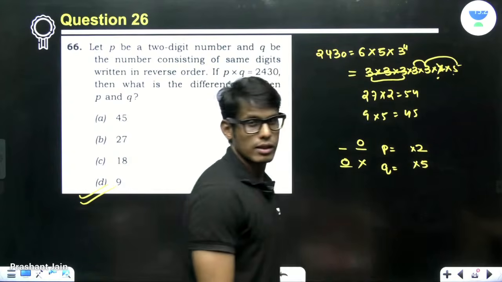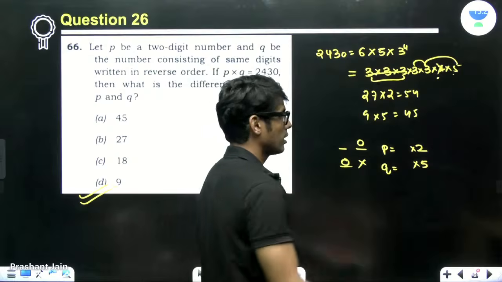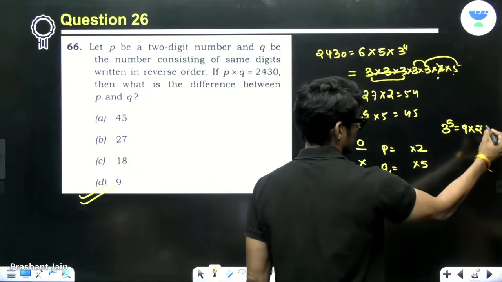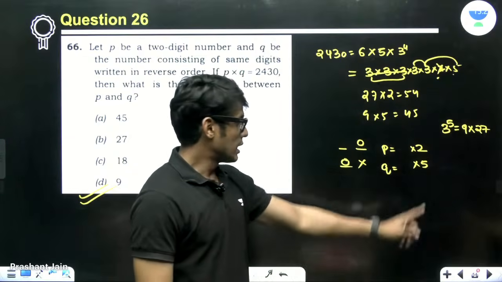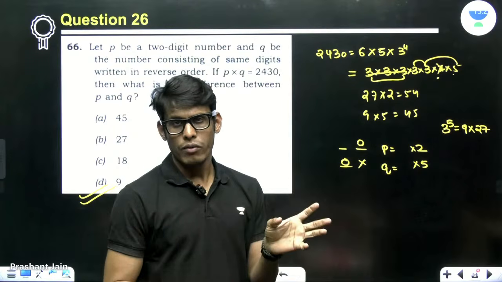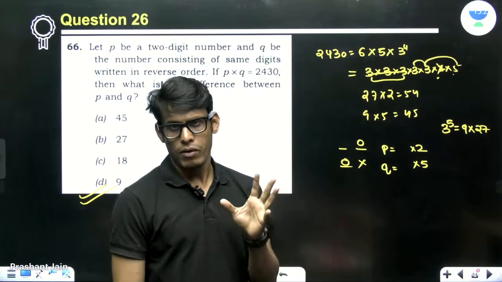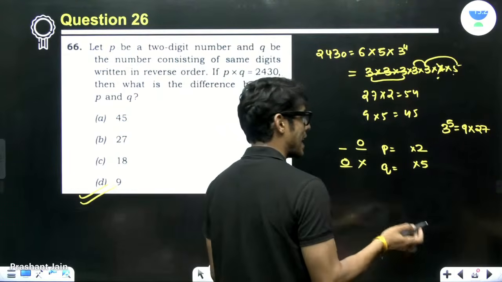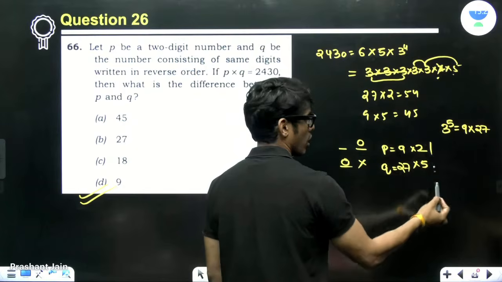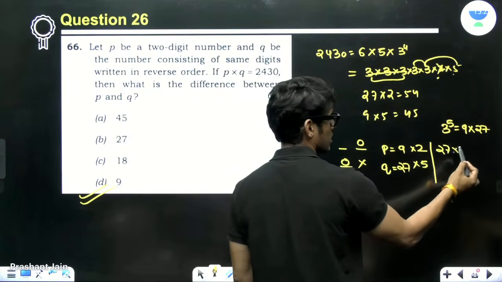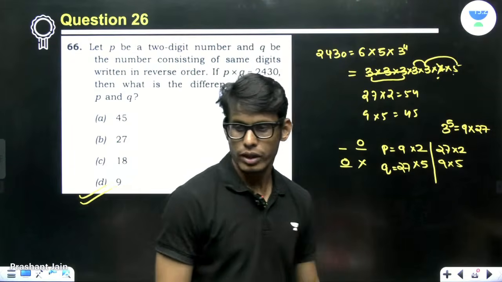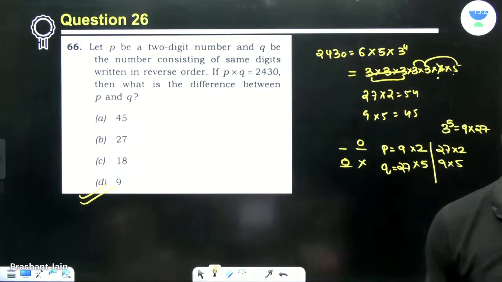So I wanted to have it like this. And then, I had 3 to the power 5. I wrote it as 9 times 27. Basically, I divided the 5 powers of 3 into 2. One will take 2 powers of 3, and one will take 3 powers of 3. And then my idea was, I had only 2 options. Either I put 9 like this or I do it like this. This was the logic which I thought.